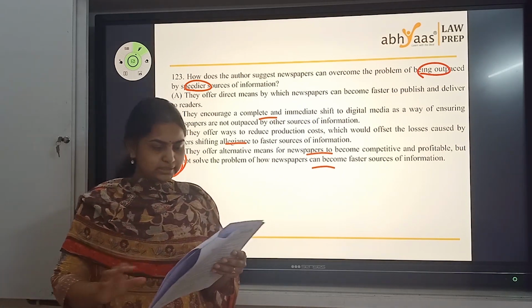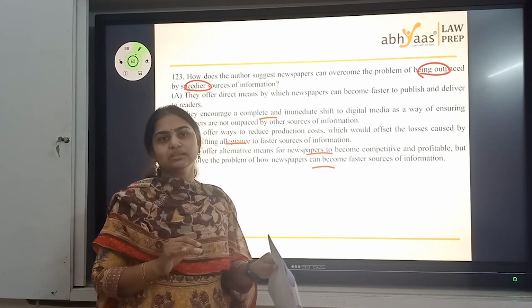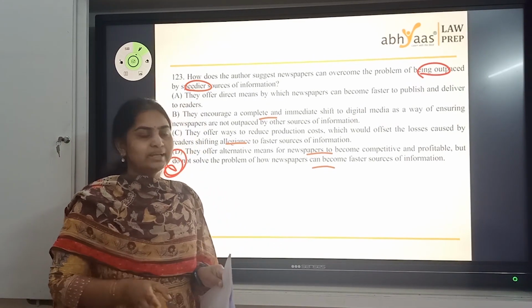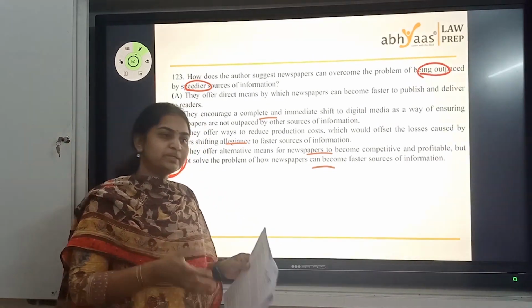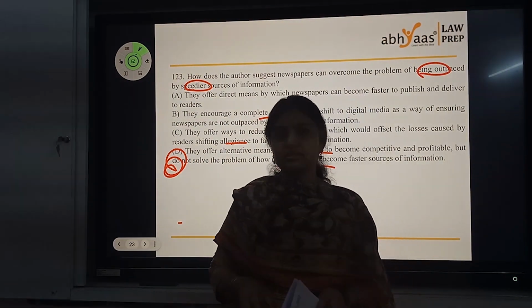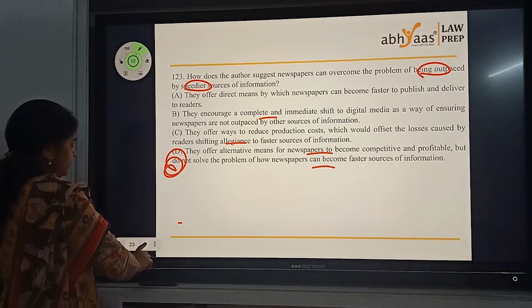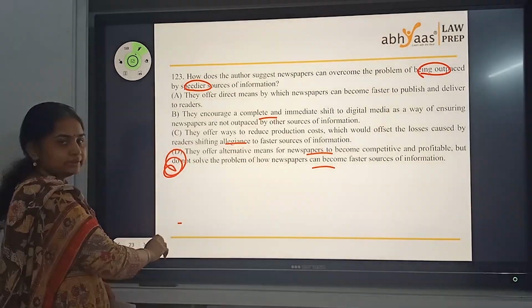Okay? Overall, an easy to read paragraph. Media, social media, print media, this topic is something that people might have read a lot. Comparison is simple, clear. Speed is a problem we all know. Easy to connect as far as the paragraph is concerned. Not at all a difficult one to solve. Okay? Can we move to the next paragraph? Okay.